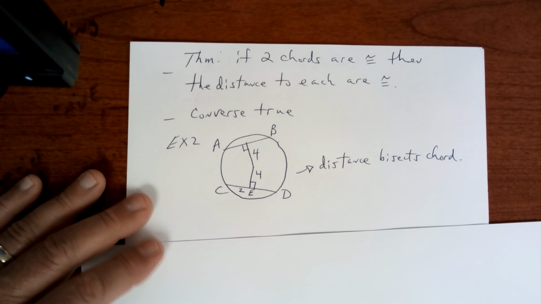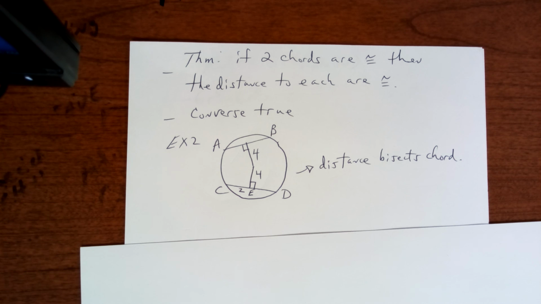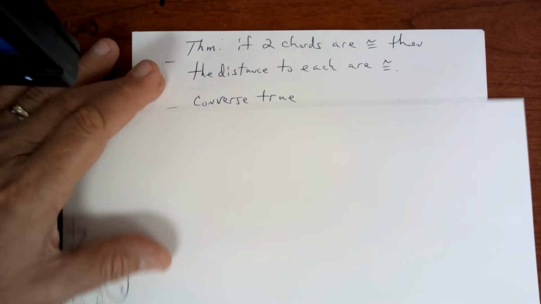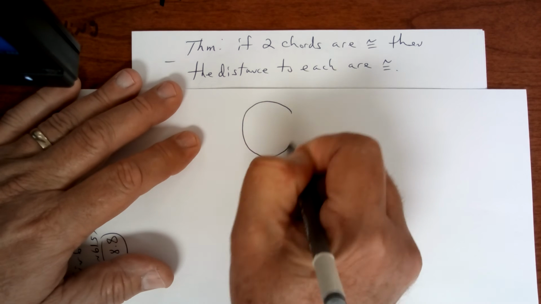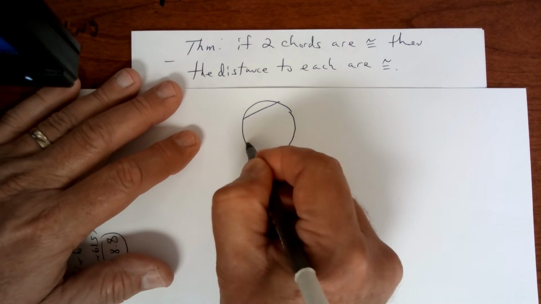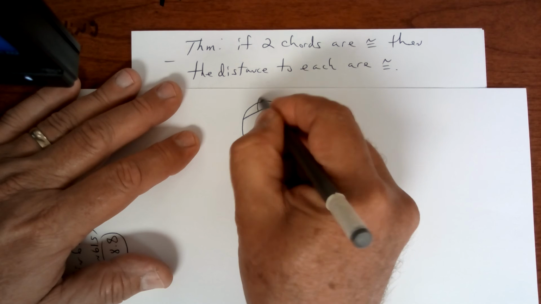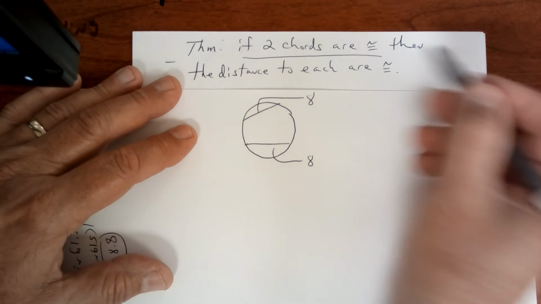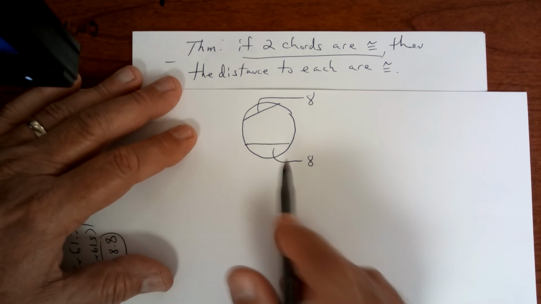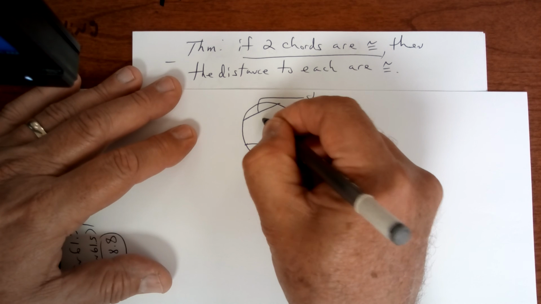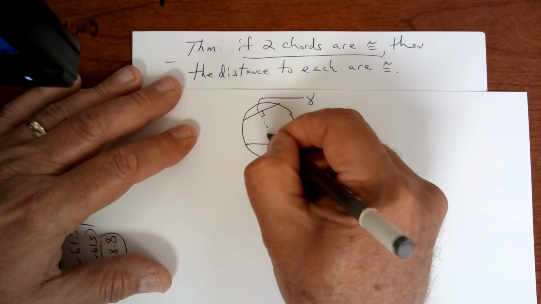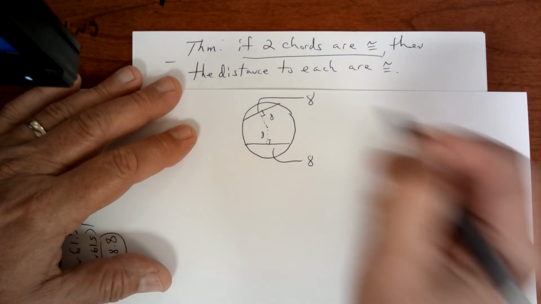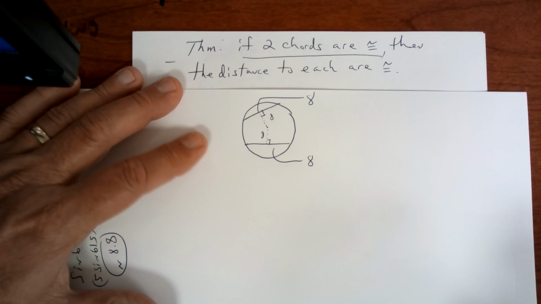The theorem says that if two chords are equal, then the distances are equal. So let's talk about that. What does that mean? Draw a circle and make a chord here and make another chord here. Let's say this one is 8, and let's say this one is 8. If the two chords are congruent, well, they are, then the distances are equal. So this distance from here to here will be the same as this distance from here to here. If this was 8, this one would be 8. And the converse is true right here.